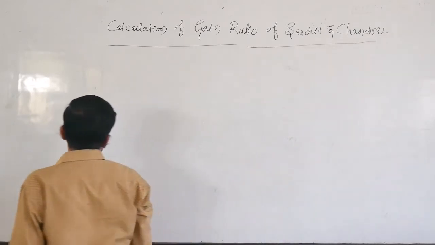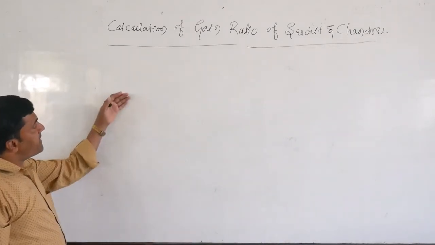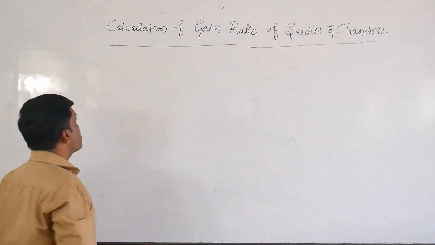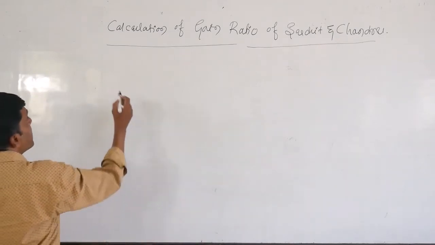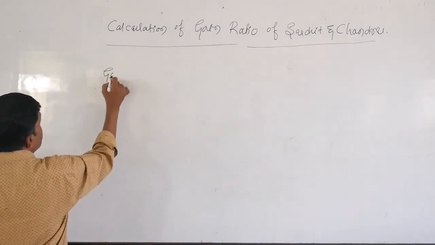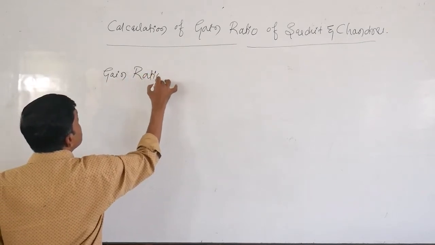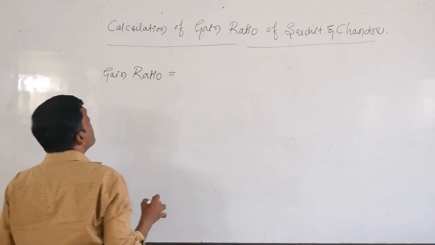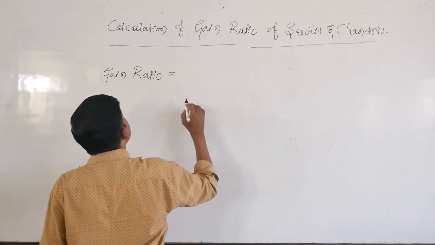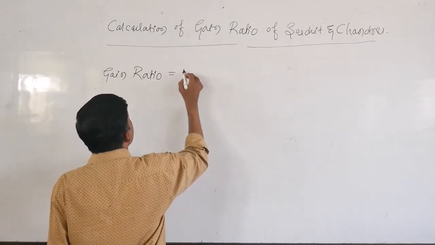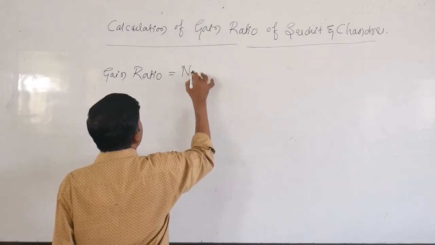Dear students, in the previous example that I have written on the board, you have seen that to get the gain ratio, we have to deduct old ratio from the new ratio.